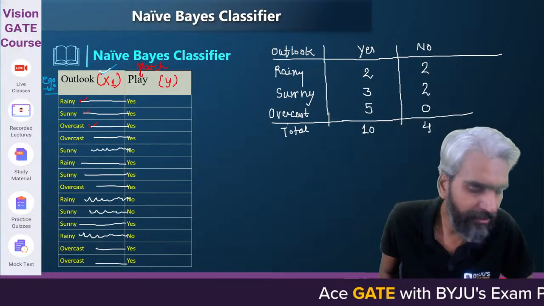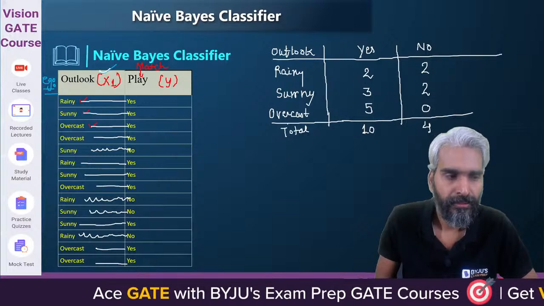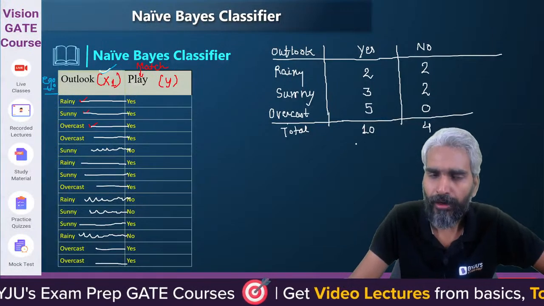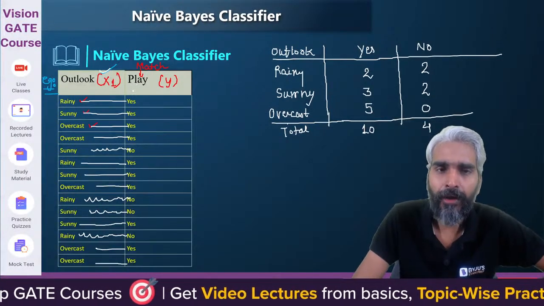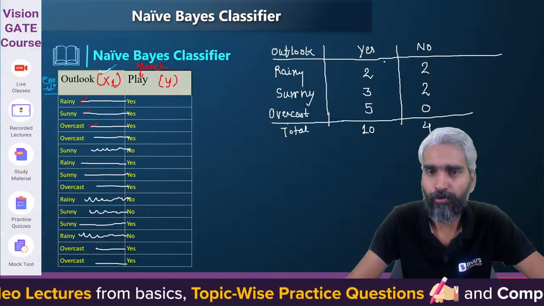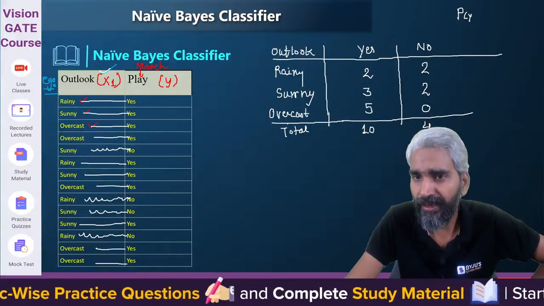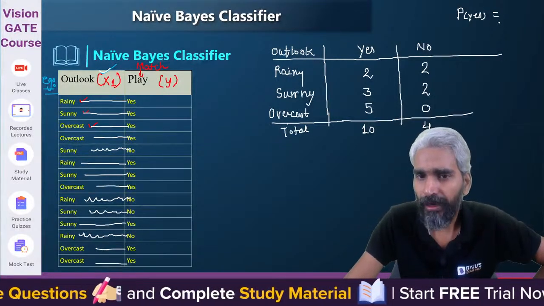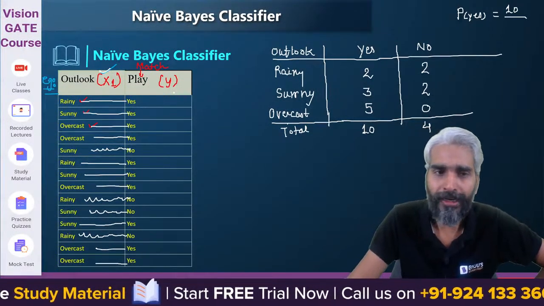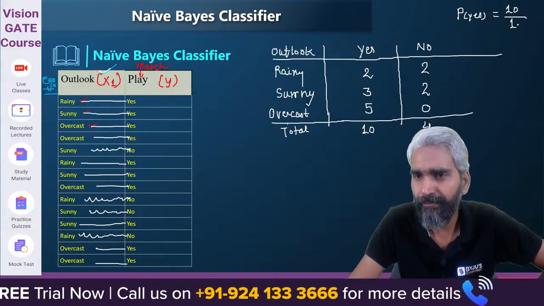Clear? This matrix is easy to obtain. Now, how many total outcomes are there? Total outcomes are 14. So what is the probability of yes, which is not dependent on anything? It is yes 10 times. How many total data items do we have? 14. So it will be 10 by 14.